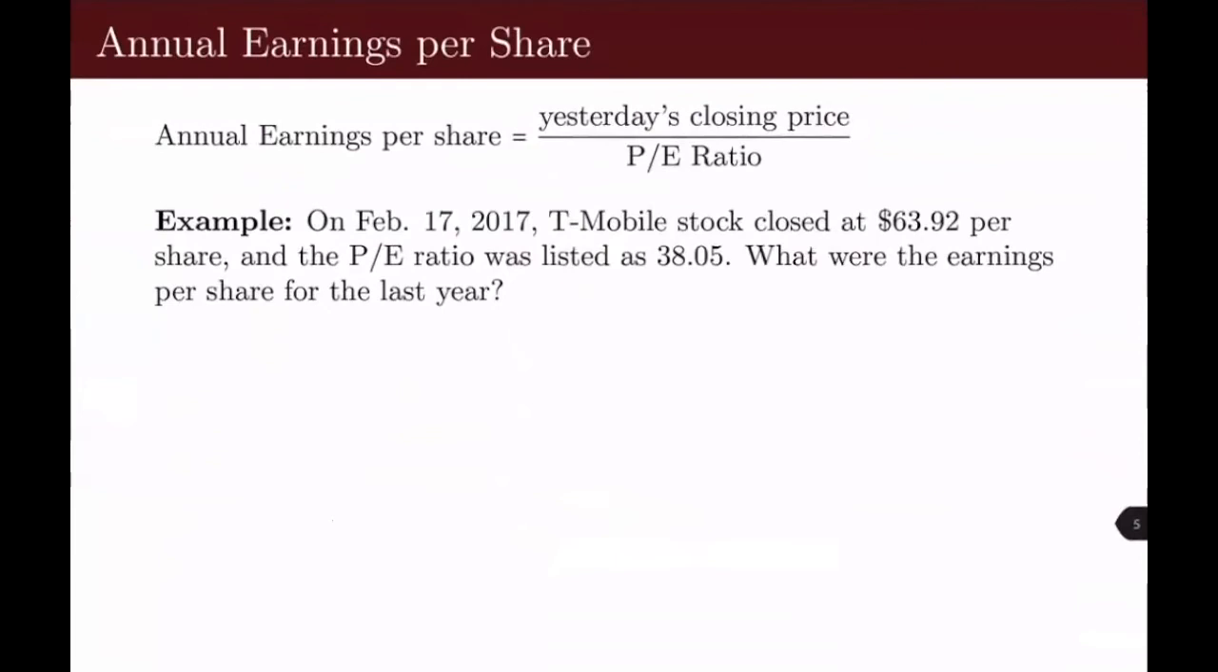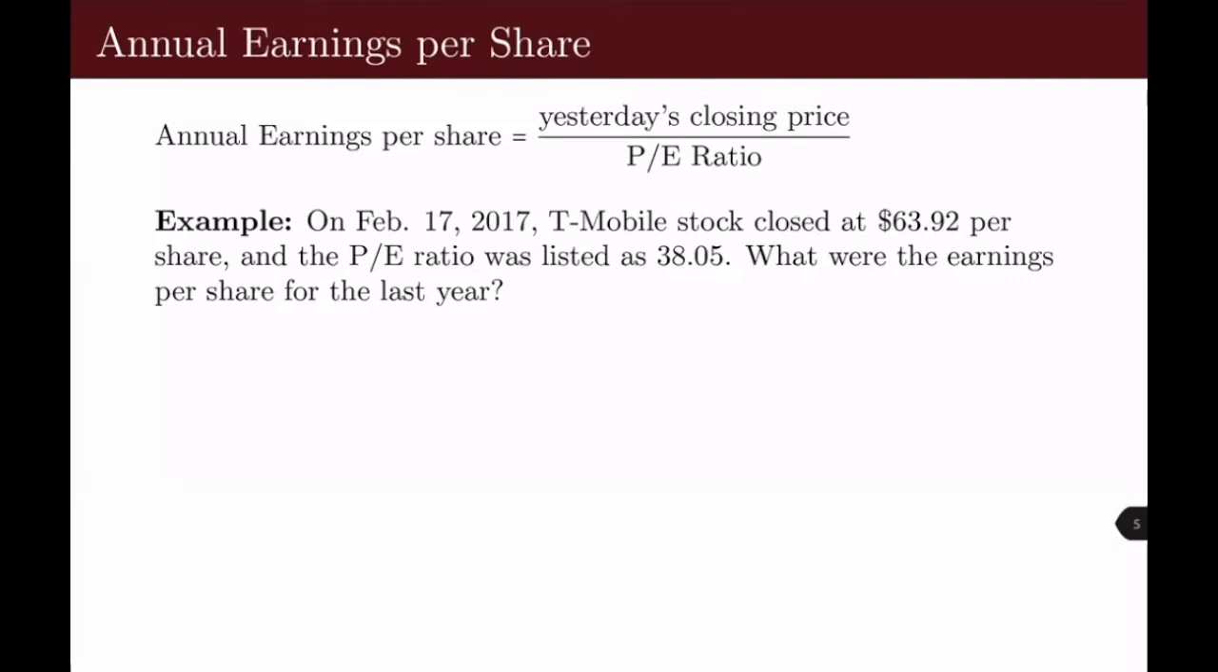All right, annual earnings per share. So the formula for annual earnings per share is going to be yesterday's closing price divided by the PE ratio. So our example is on February 17th, 2017, T-Mobile stock closed at $63.92 per share. And the PE ratio is listed as 38.05. What were the earnings per share for last year? So we'll use our formula.